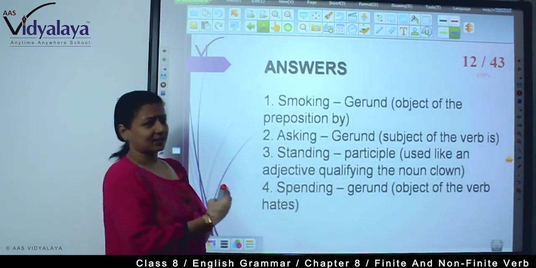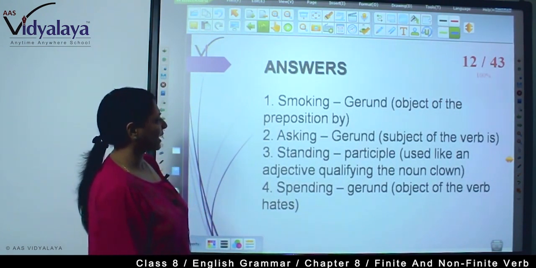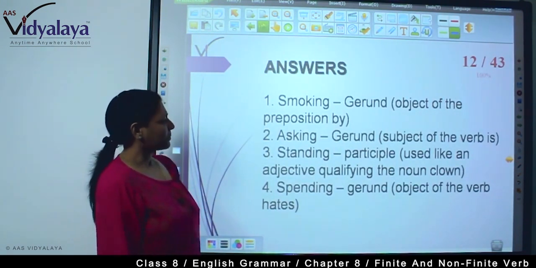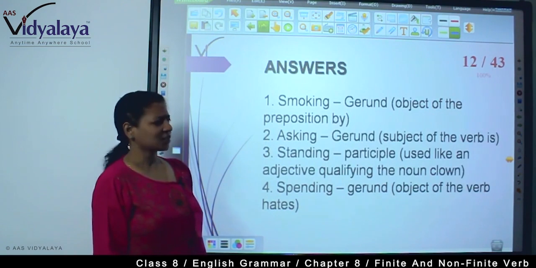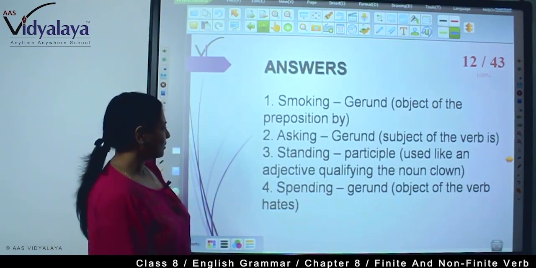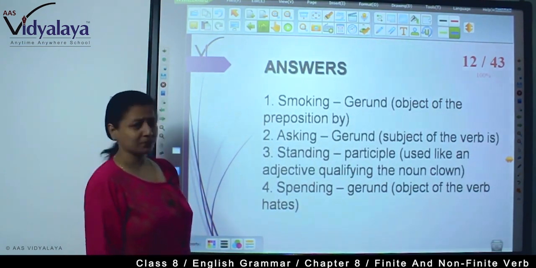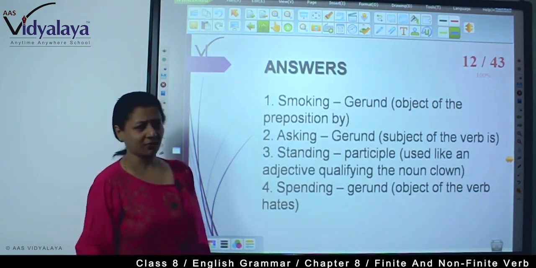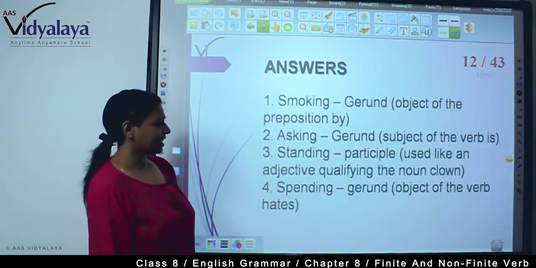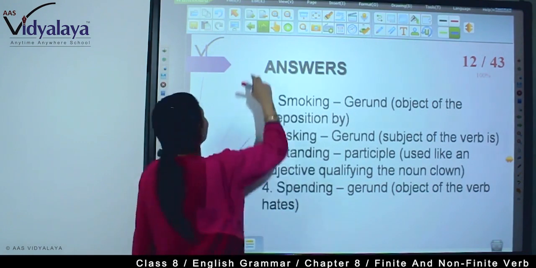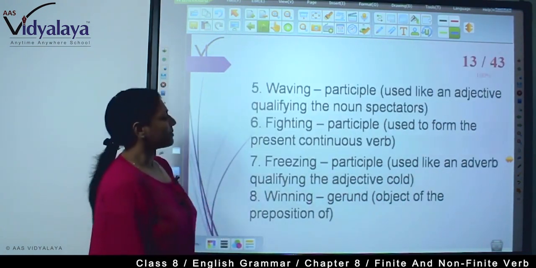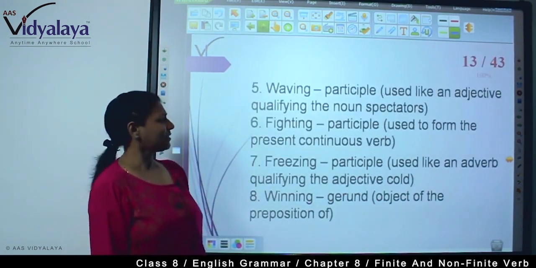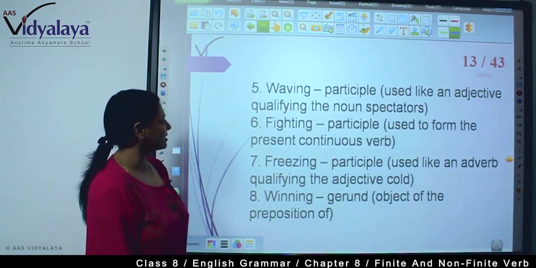Now here the answers are: smoking, gerund, object of the preposition by. Asking, gerund, subject of the verb is. Standing, participle used like an adjective qualifying the noun clown. Spending, gerund, object of the verb hates. Waving, participle used like an adjective qualifying the noun spectators.